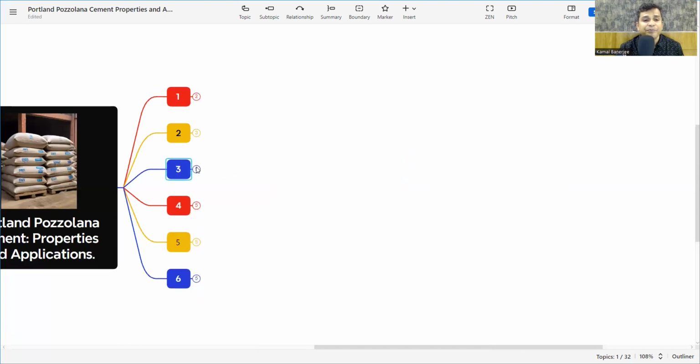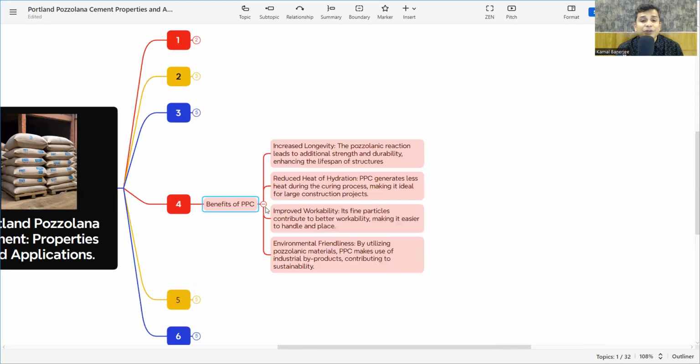Now we have understood the definition, the different types of PPC, and the IS code. Now, what are the benefits of PPC? Why is PPC required when we have the OPC? Because OPC is widely used, and now we are introducing PPC, so there must be some benefits. The first benefit is increased longevity. The pozzolanic reaction leads to additional strength and durability, enhancing the lifespan of structures. And it reduces heat of hydration. PPC generates less heat during the curing process, making it ideal for large construction projects.